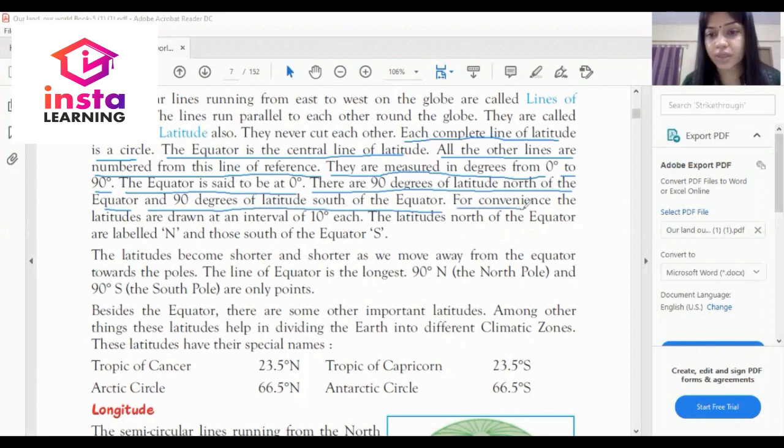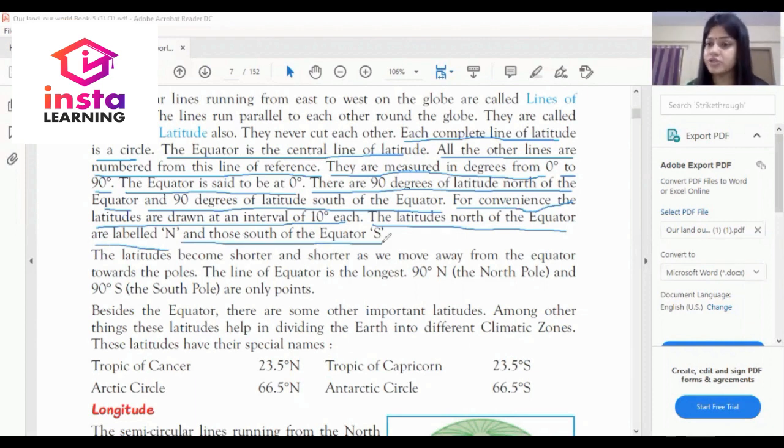For convenience, the latitudes are drawn at an interval of 10 degrees each. The latitudes north of the equator are labeled as N, and south of the equator are labeled as S. N means north, S means south. The latitudes become shorter and shorter as they move away from the equator.